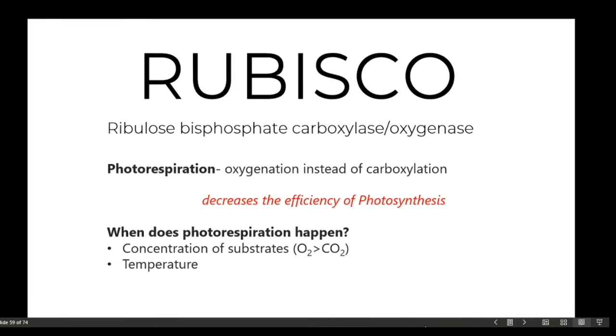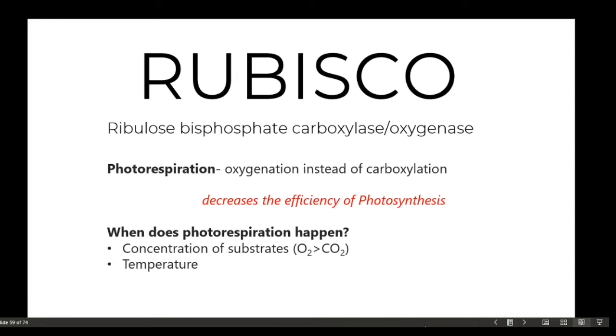Photorespiration, or oxygenation, happens when plants are exposed to an environment which has a greater amount of atmospheric oxygen than carbon dioxide, wherein differences in the amount of oxygen and carbon dioxide in the atmosphere are also affected by the temperature. When in high temperature, the amount of atmospheric oxygen tends to become more than the atmospheric carbon dioxide. Thus, it increases the chance that Rubisco fixes oxygen instead of carbon dioxide. The biological importance of photorespiration is not yet known.